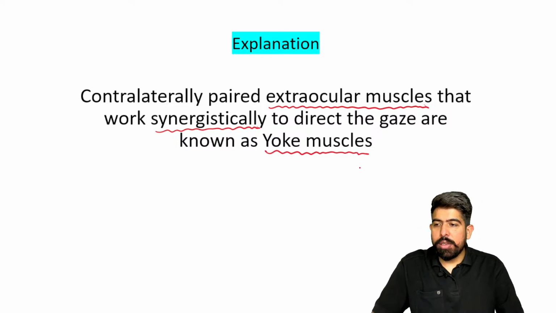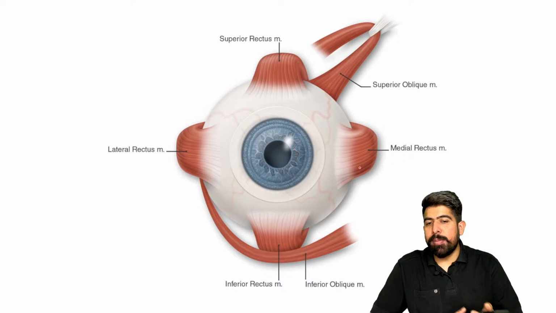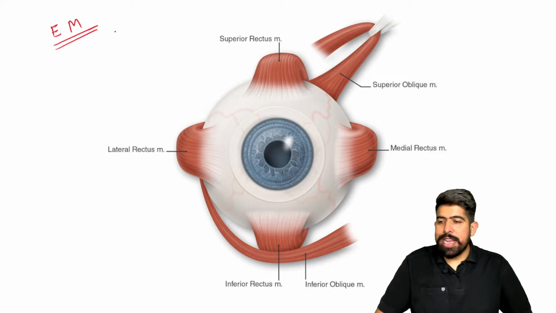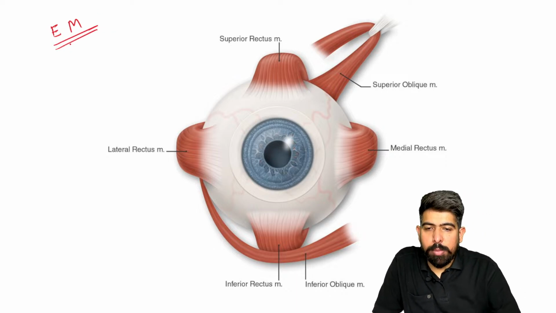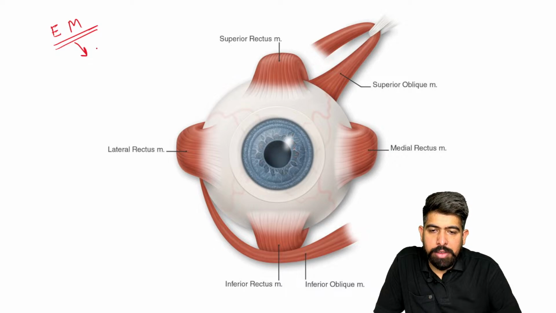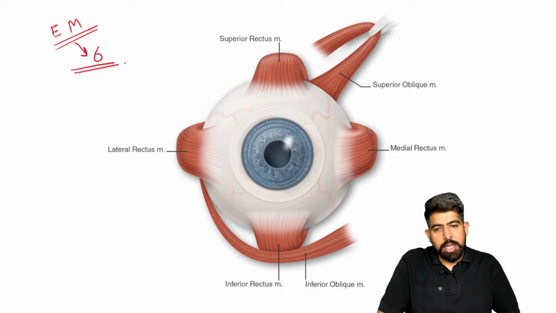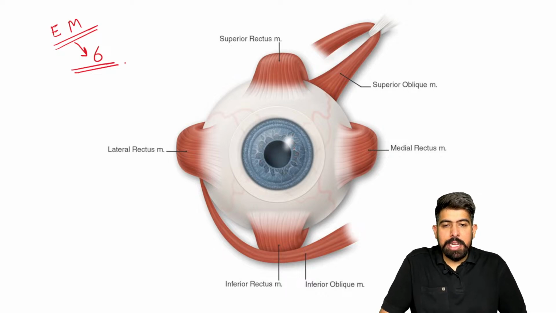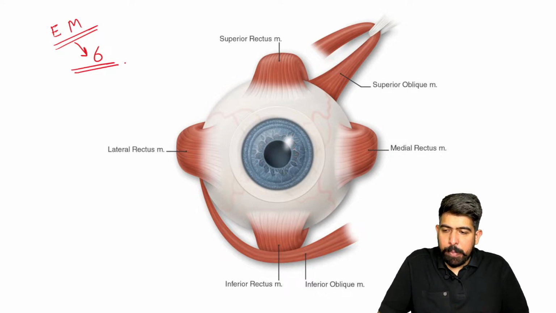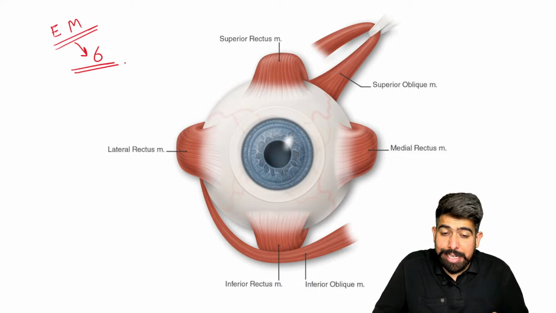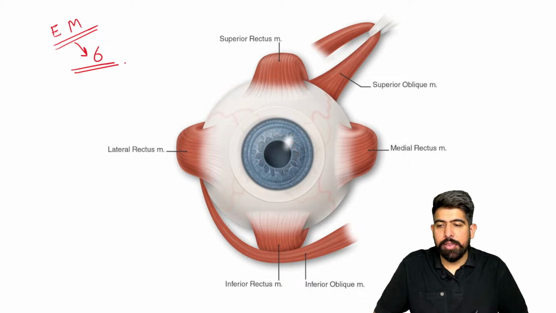So first of all, to understand the yoke muscle, you have to remember all the extraocular muscles. How many total extraocular muscles do we have? We have 6 extraocular muscles, right? So one by one, go with me and please remember all the types of extraocular muscles, so you will understand this particular topic very well.